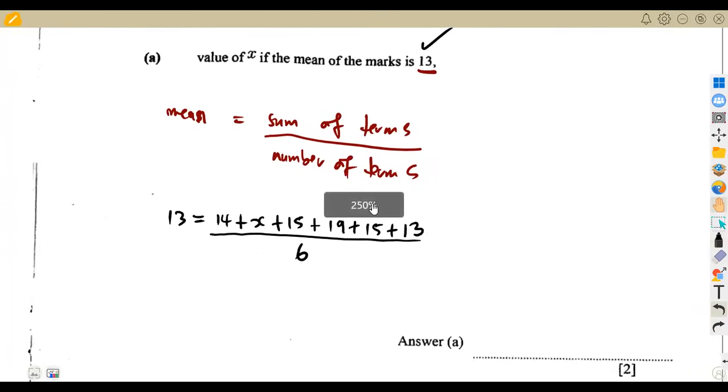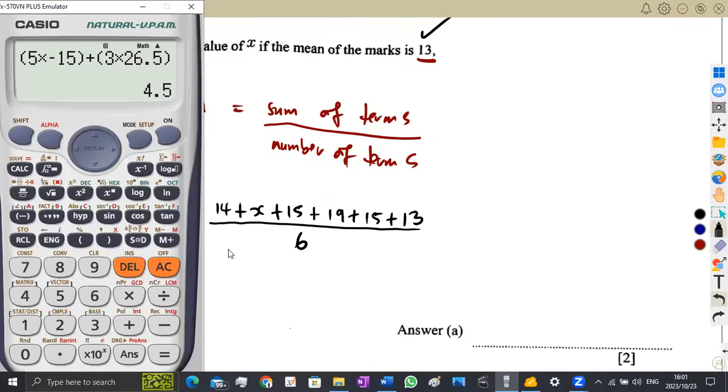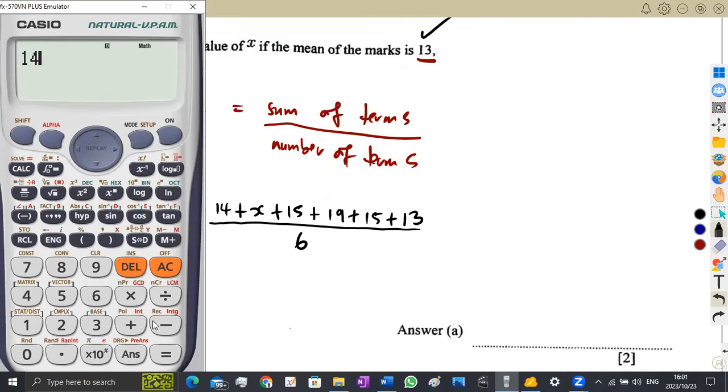How are you going to solve for x? You're simply going to add all the terms here. 13 is equal to the sum. I know this is paper 1, but because of time, let me just use a calculator here. I'm a teacher, guys, not a student. Let me add 15 plus 19 plus 15 again, plus 13. So that will be 76.